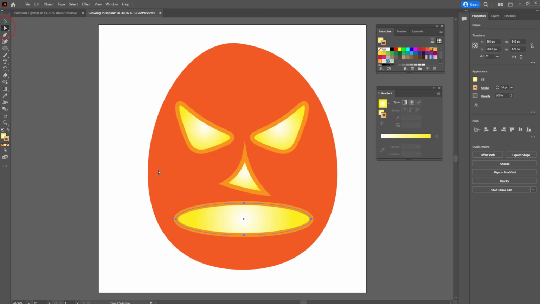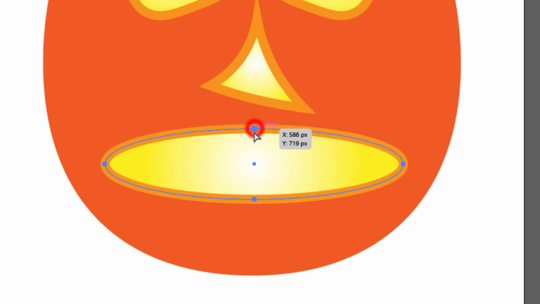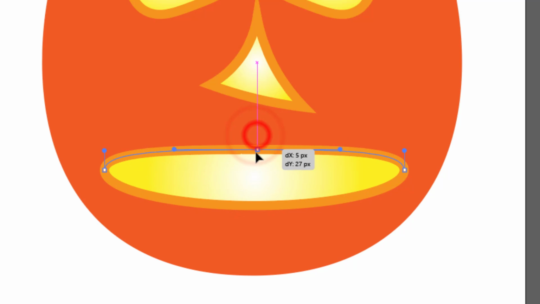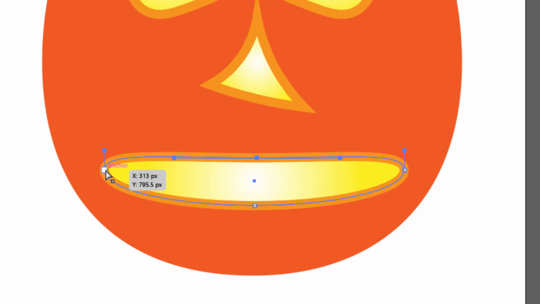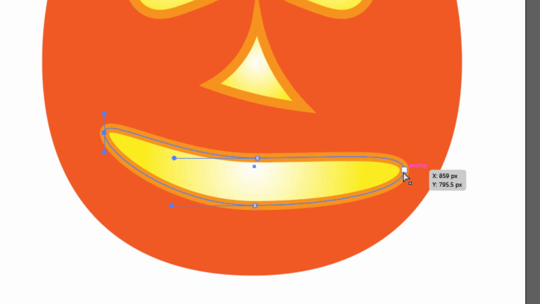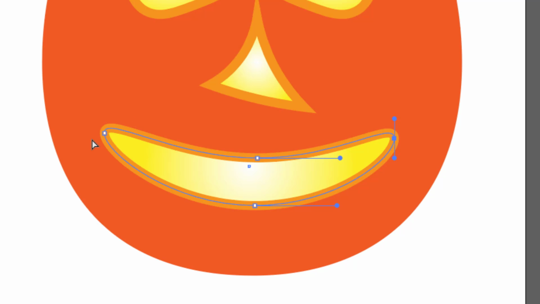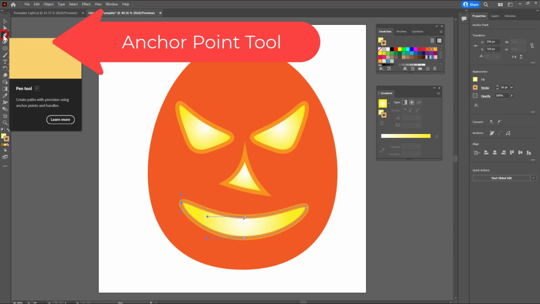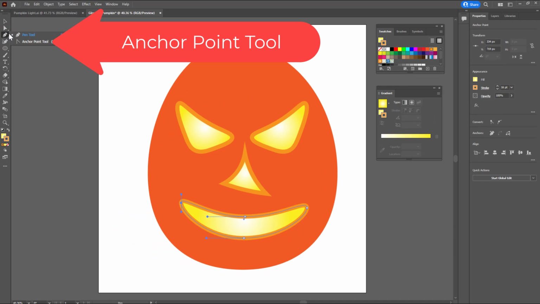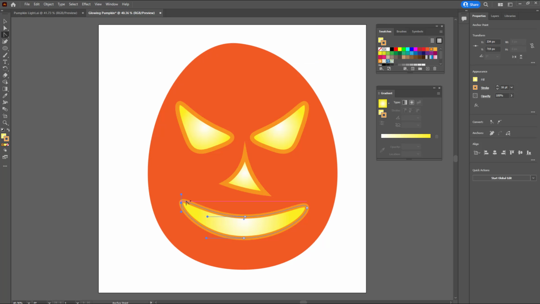I'm going to go ahead and start with the direct selection tool, and I'm going to click and drag this down a little bit, drag these sides up by clicking on the anchor points, which are the squares. And I want to make these sharp corners, so I'm going to click and hold on the pen tool and get the anchor point tool and just click right on each one of these, and that converts them into points